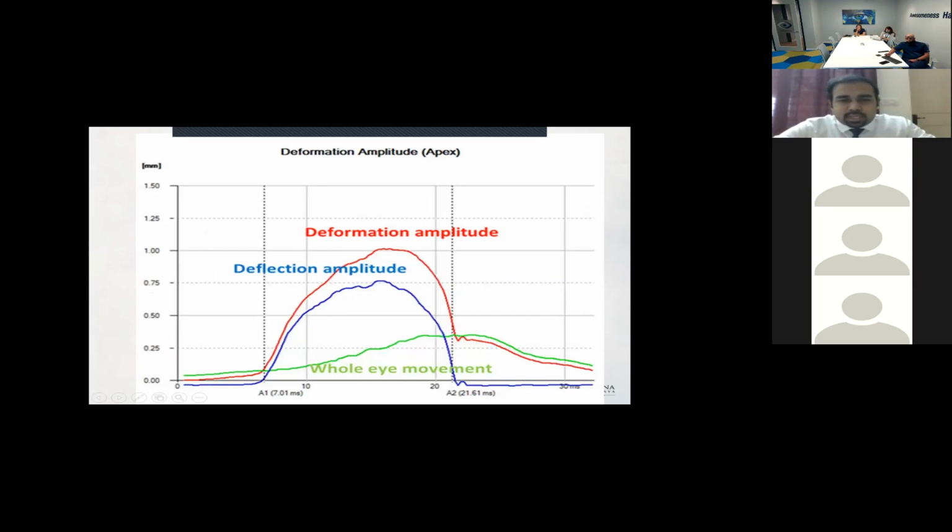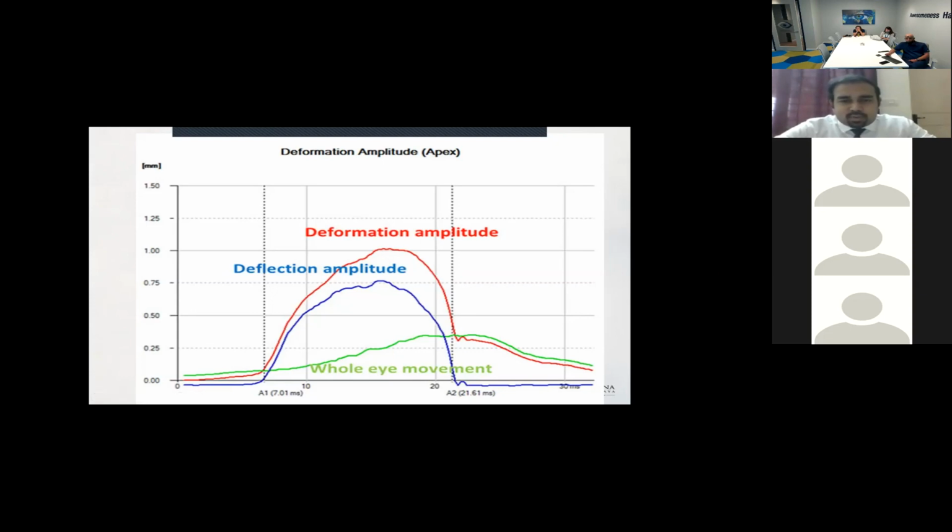So what this basically means is, once you apply an air puff on the cornea, the cornea is not the only structure which goes back. The entire globe is also pushed back along with the cornea. Whatever amount of indentation the cornea alone undergoes is your deflection amplitude. When you combine it with the whole eye movement, the entire eyeball going backward as well, then you have your deformation amplitude. So these are two broad terms which came in.